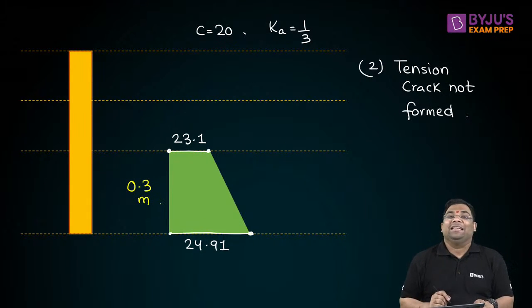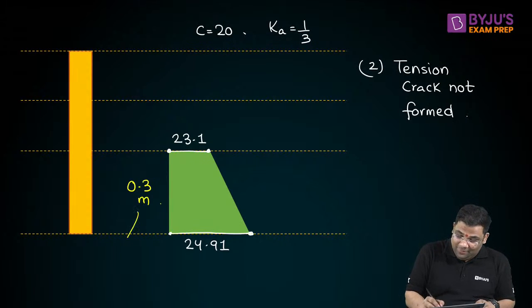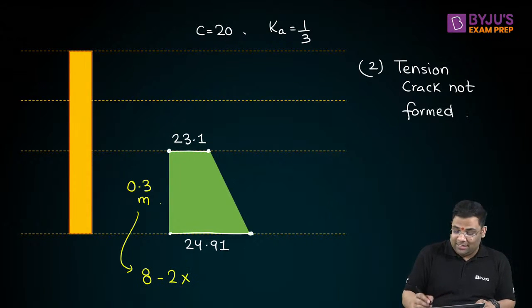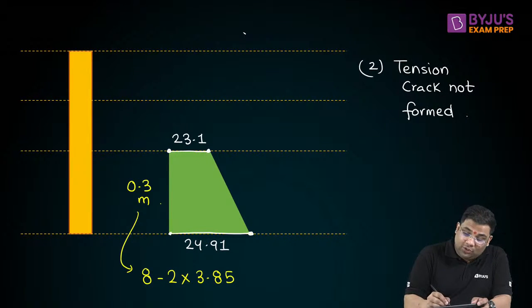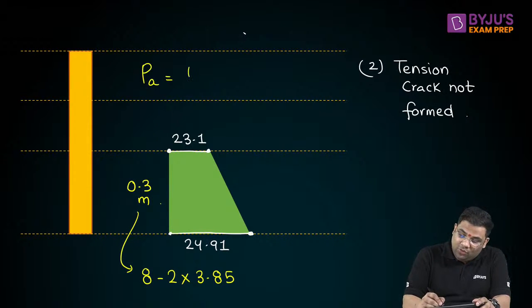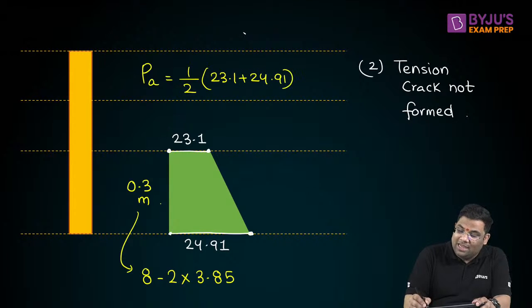It is 0.3 meter. Why? Because 8 minus 2 into z naught. 2 into z naught means what? Z naught was 3.85. So we'll get how much? 0.3 meter. So now if I'm interested to find out the total active force, very easy. It's a trapezoid, so half sum of parallel sides into the height.